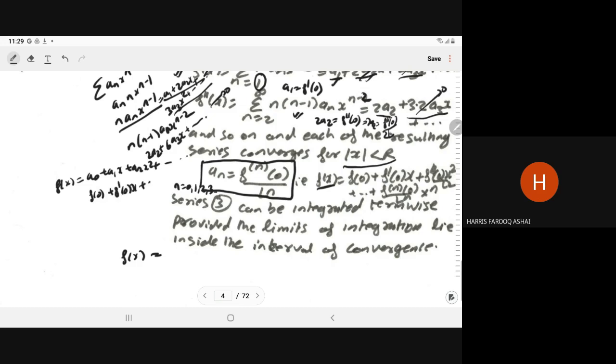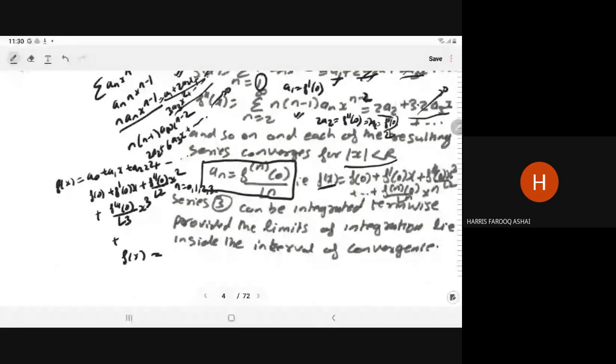A2 is f double dash 0 upon factorial 2 times x square. A3 is f triple dash 0 upon factorial 3 times x cube. What is the an? It is the nth derivative of f at 0 upon factorial n times x to power n and so on. So that is the series.